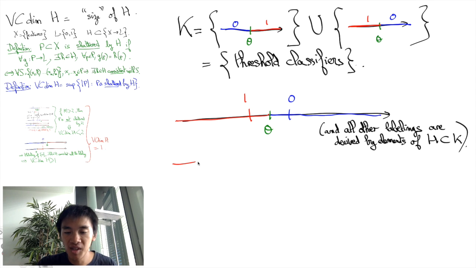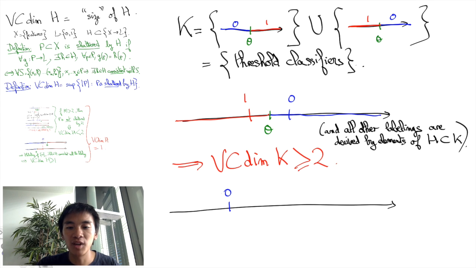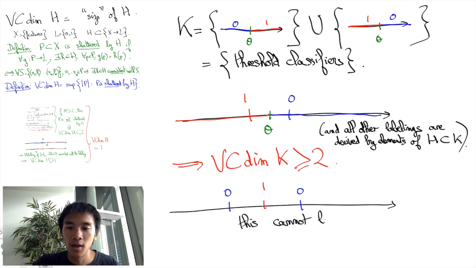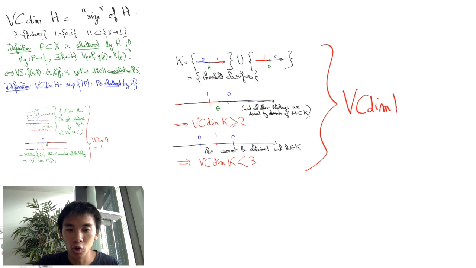This shows that the VC dimension of space K is at least 2. However, it actually cannot be 3 or more. Indeed, we cannot achieve a classification that's 0, 1, 0. No matter where I put the threshold, I will always have at least 2 of the 3 features on the same side with respect to the threshold, and these 2 features will disagree with one another, which is inconsistent with the threshold classifiers. Thus, the VC dimension of the space K is strictly less than 3, so it's going to be equal to 2.